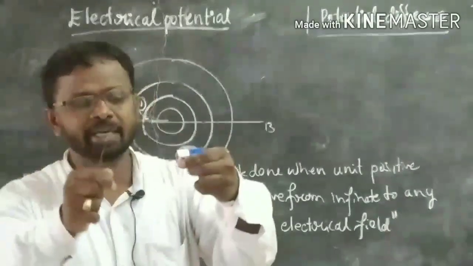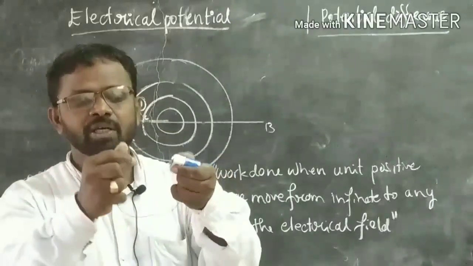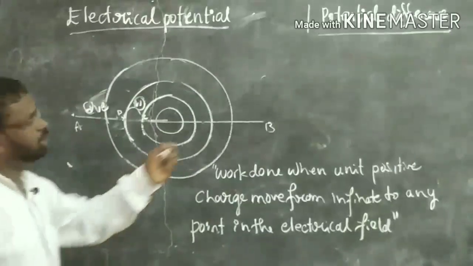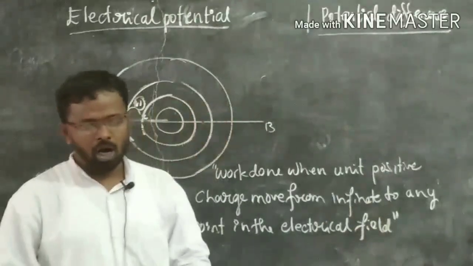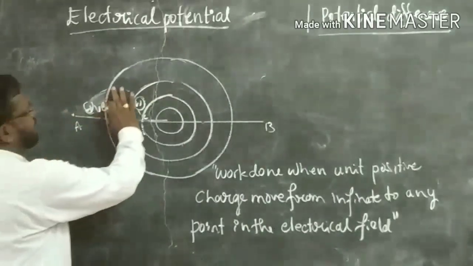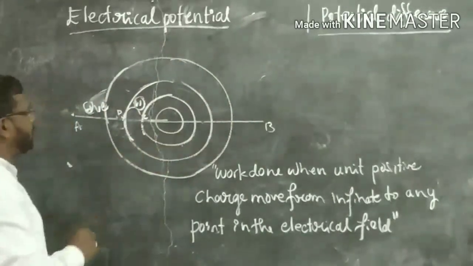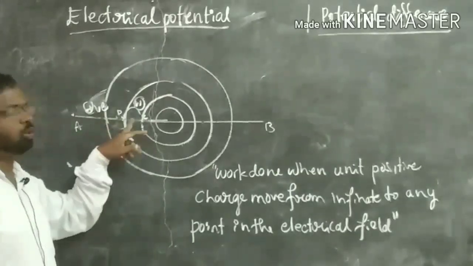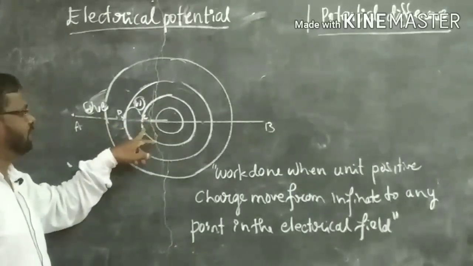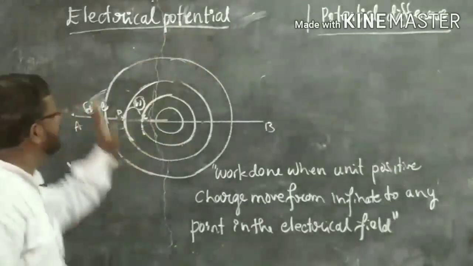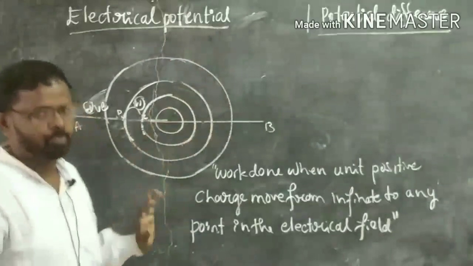If you connect a battery, there are two ends of the circuit. The difference in their electrical potential is called potential difference. How can you explain it? See, this is the electric field. If you bring one test positive charge from infinity to inside the electric field, this is nothing but electrical potential.